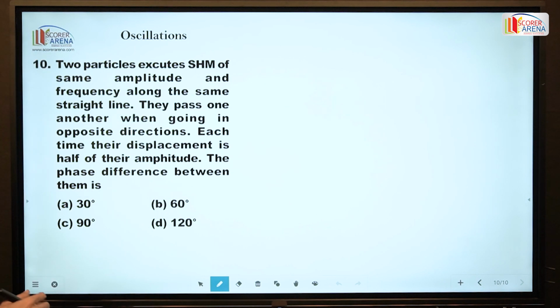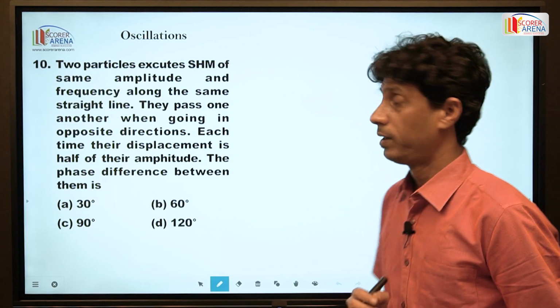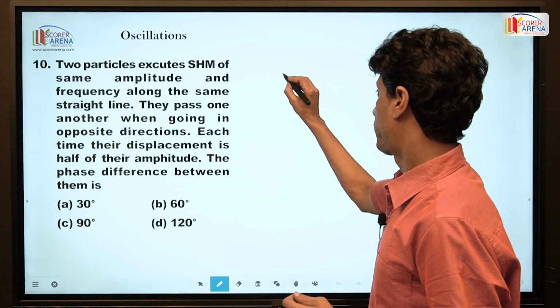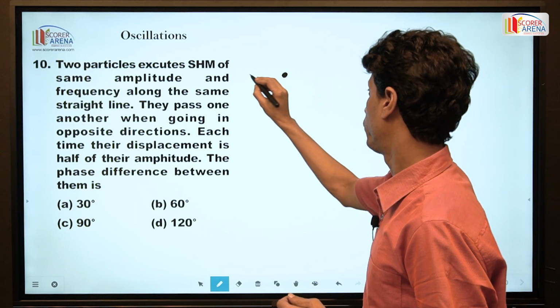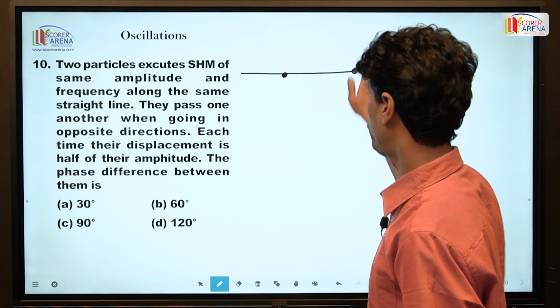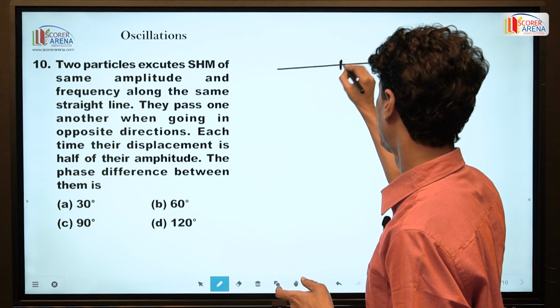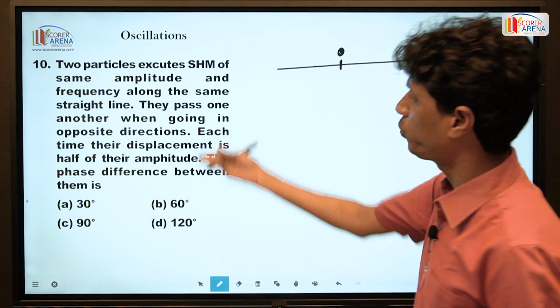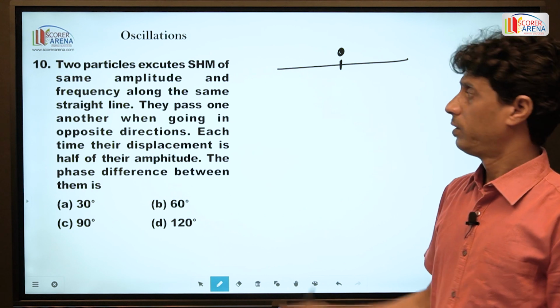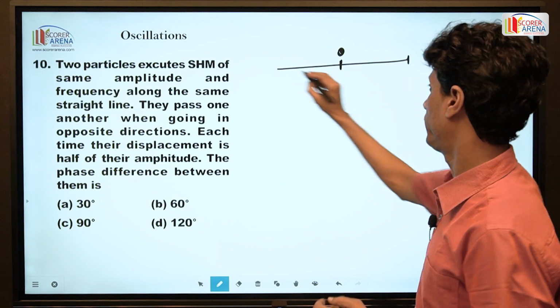Two particles execute simple harmonic motion, with the same amplitude and frequency, along the same straight line. They pass one another when going in opposite directions. But here we discuss only the oscillation of one particle. You don't take two particles here. The problem asks about two oscillating particles, but here we discuss the oscillation of one particle.